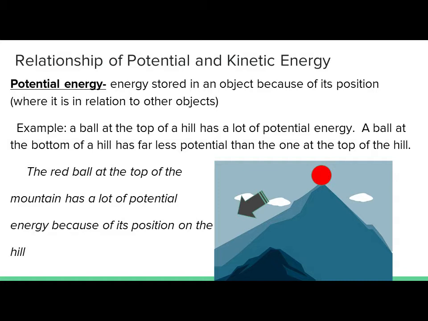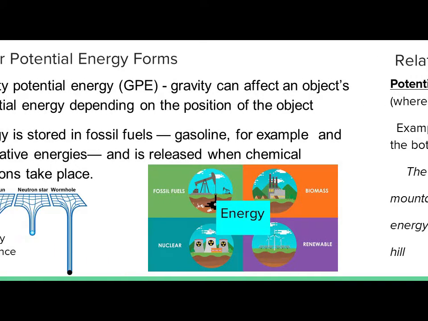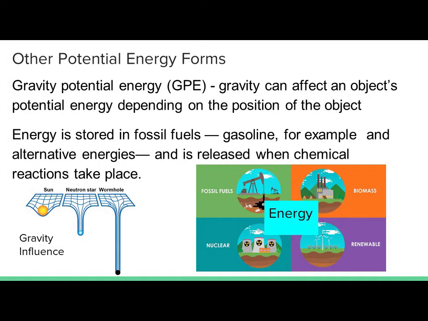energy. Potential energy is energy stored in an object because of its position, that is, where it is in relation to other objects. An example, a ball at the top of a hill has a lot of potential energy. A ball at the bottom of a hill has far less potential than the one at the top of the hill. And we see an example here. The red ball at the top of the mountain has a lot of potential energy because of its position on the hill.